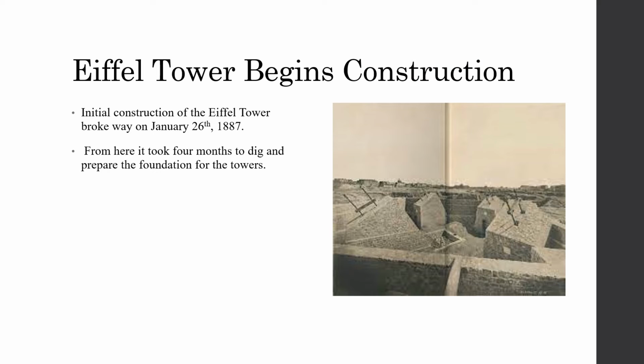So now let's jump into the history of the construction of the Eiffel Tower. So the Eiffel Tower begins construction. Initial construction of the Eiffel Tower broke ground on January 26, 1887. From here it took 4 months just to dig and prepare the foundation of the tower.